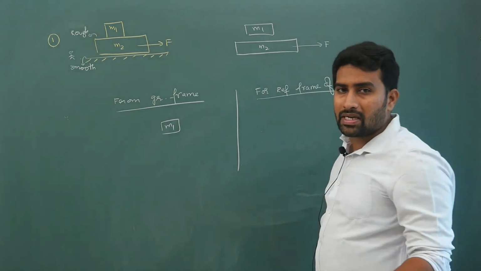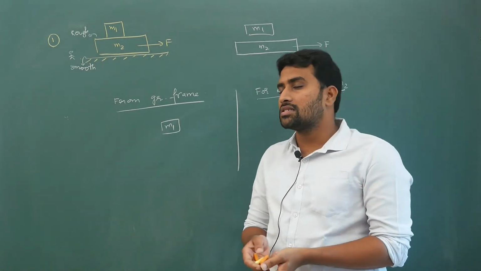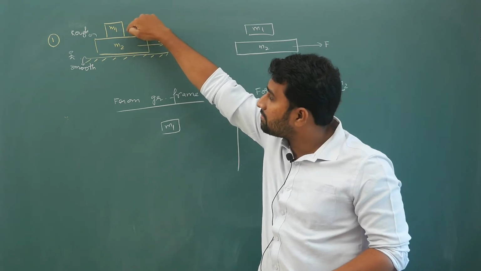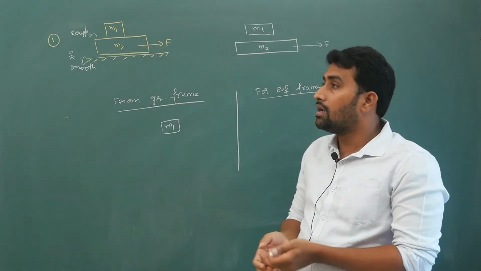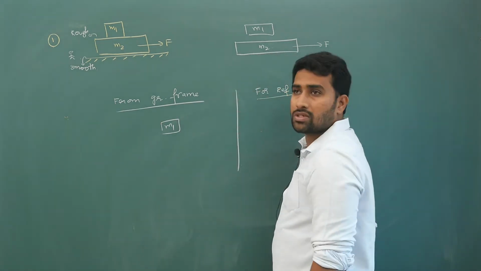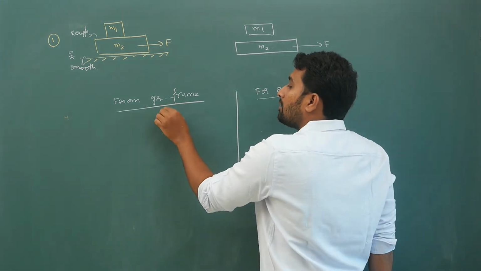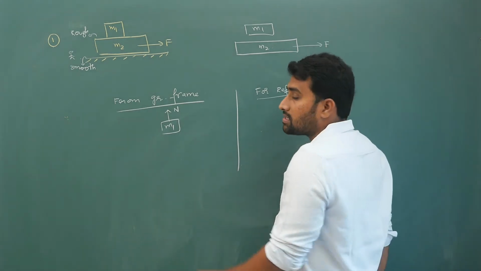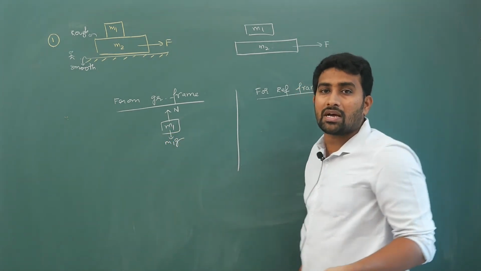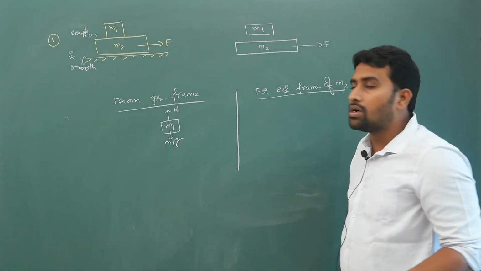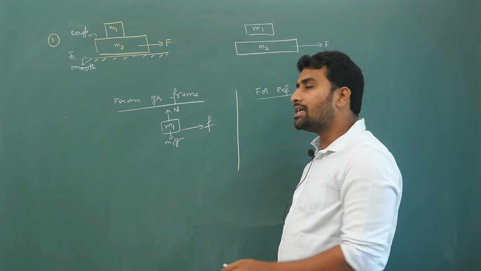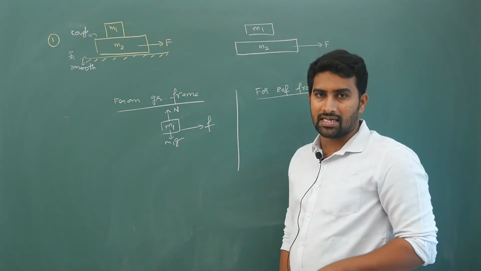Right now I am considering only 2 block system. 3 block system I will consider later. First let us look at the common junction between m1 and m2 only. If surface is rough, if m2 moves, m1 also will move. So on m1 there is only normal reaction N upwards, gravitational force m1g downwards. So there must be some force towards right to accelerate, so that force is friction. Whether it is static or kinetic, we will decide later.